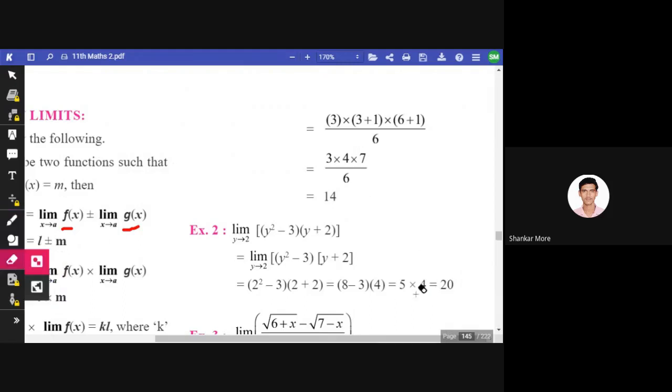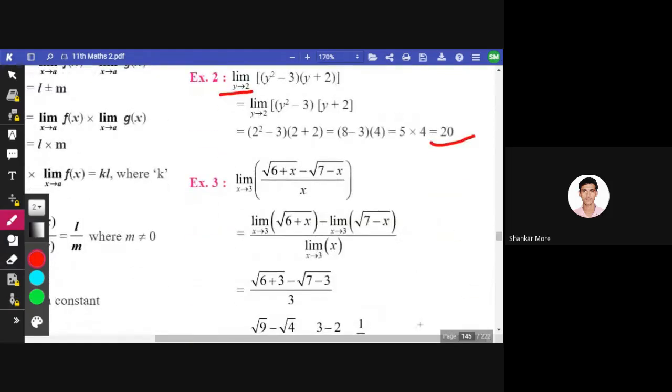Okay, so if we are getting a finite answer after putting the value of the limit, then that is our real answer, our actual, desired answer. But if we are getting answers like infinite or 0, those answers are not acceptable, and in that case we have to make a few changes. So you can go through these solved examples.